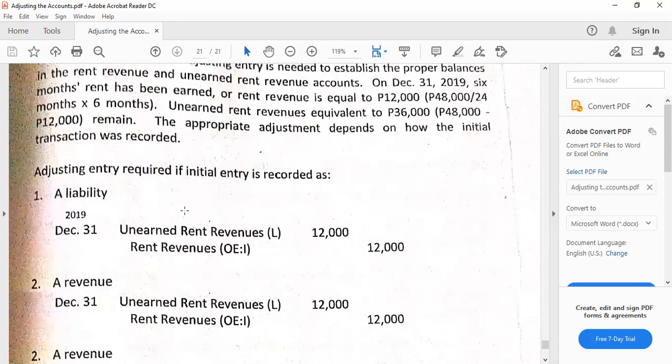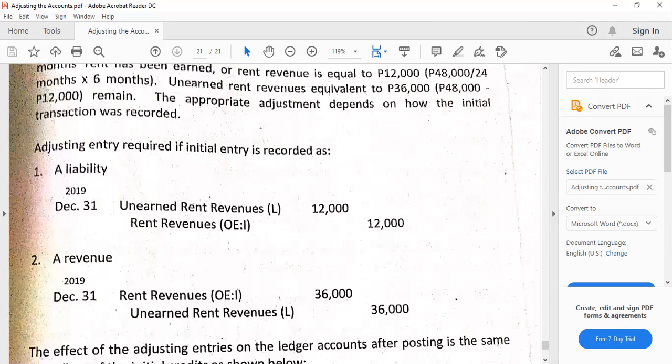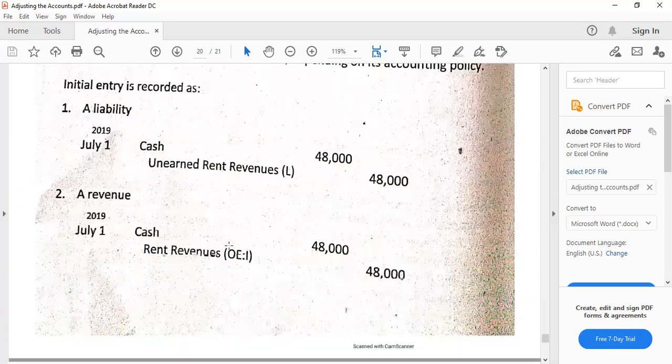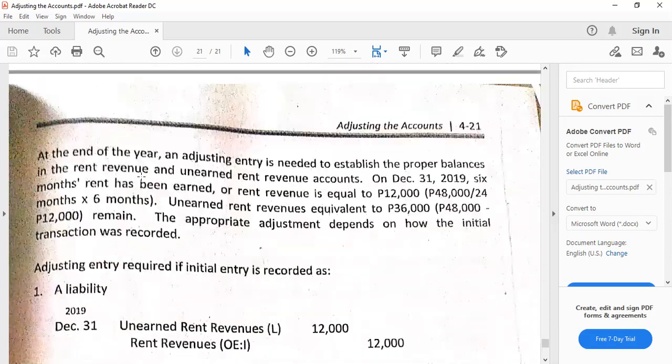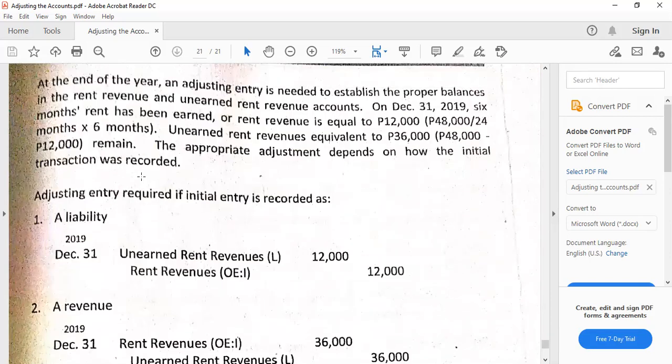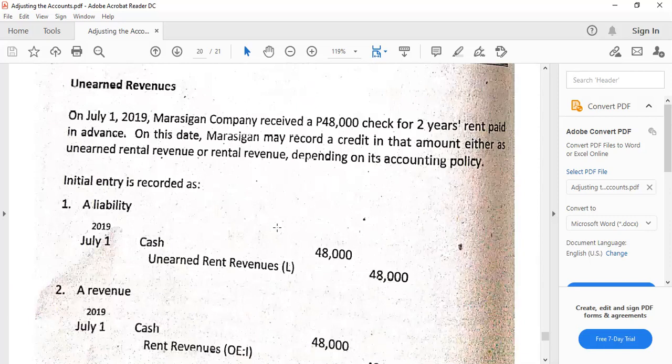And that's why let's skip that. When we make the adjusting entry later on for the 6 months, take note this was July. So from July to December 31, that's 6 months. And we have 48,000 good for 2 years. So 2 years is composed of 24 months. So that's 48,000 divided by 24 months equals 2,000 per month, right?